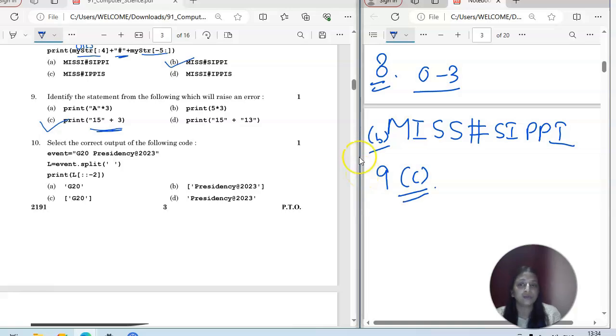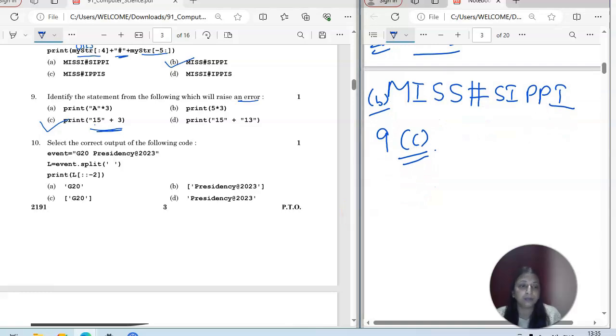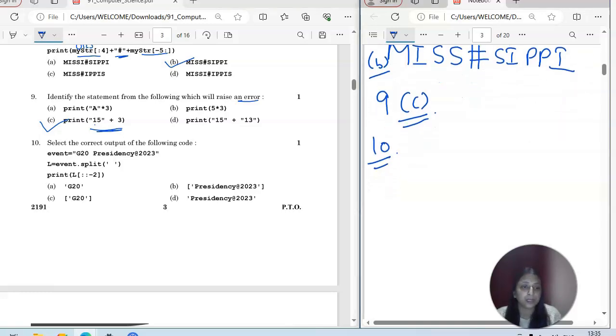Okay, because you have to check the error generating code. So this is going to definitely generate an error. It should be a string or number. Both should be same only. But string you can't add with a number. That's wrong. Okay, well, we will move to question number 10 now.